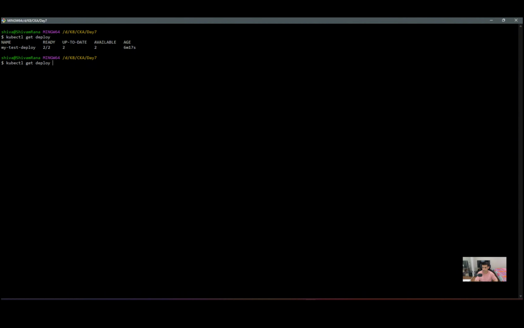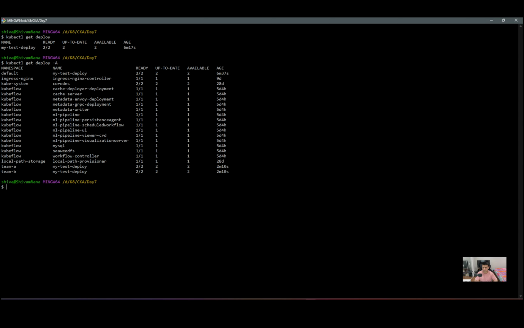However, if I run the same command with the option -A, then it will give me all the deployments in all the namespaces. We can clearly see our default namespace has a deployment called my test deploy with two replicas. Similarly, the team A namespace has a deployment named my test deploy again with two replicas, and team B has the same deployment name again with two replicas. So everything is separated logically.